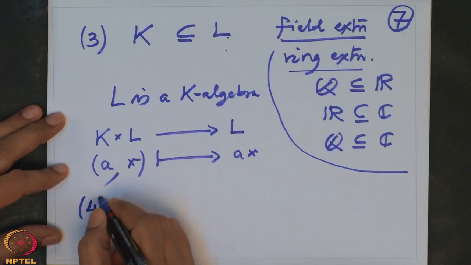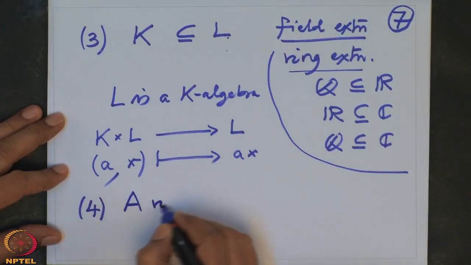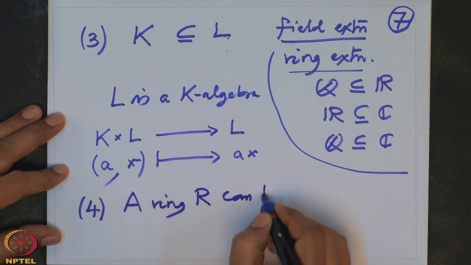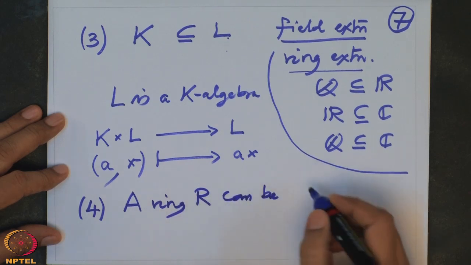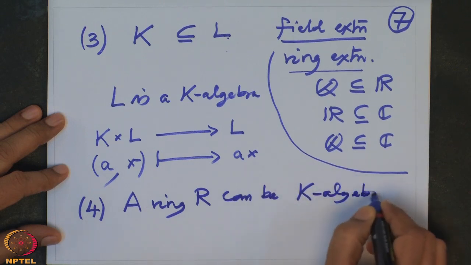Now one more example, I will just say it. A ring R can be a K algebra in many ways.